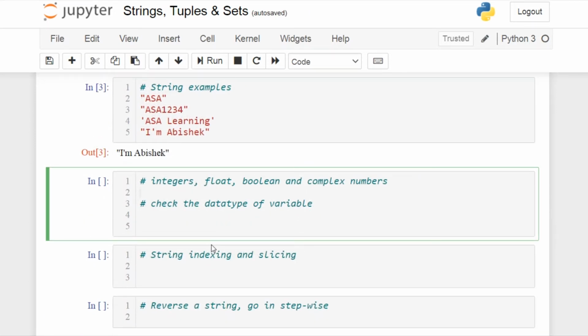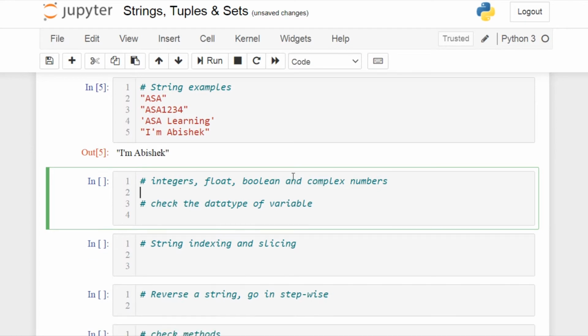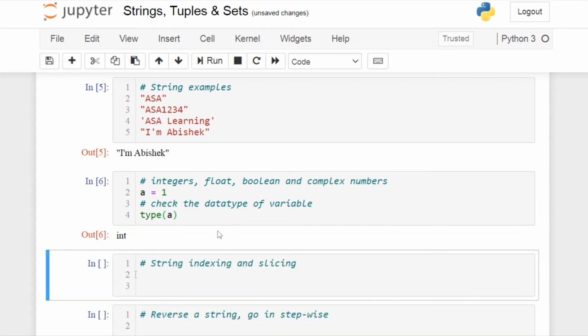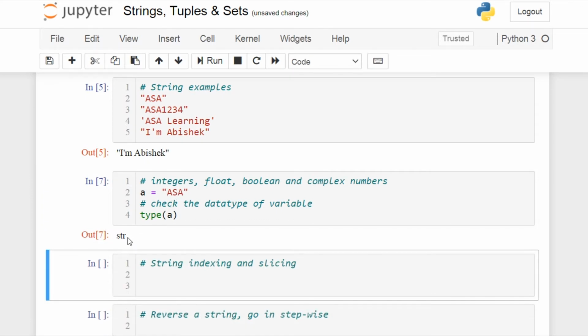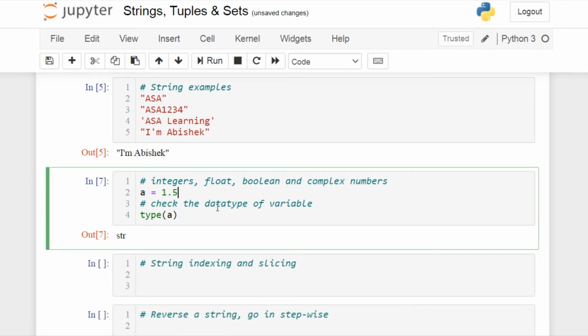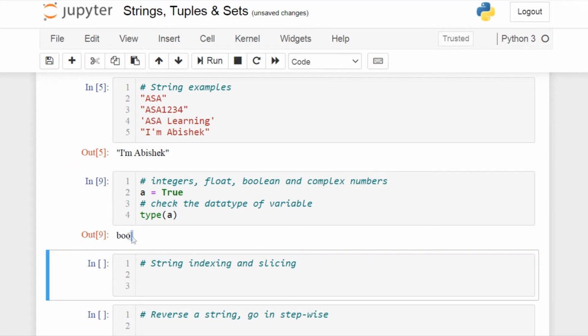In Python, we do have integers, float, boolean and complex numbers. We will see one by one, and do note that there is no variable declaration in Python. So I will give a equals 1. We can check the data type of a here, give type of a. This will return that it is an integer data type. If I mention it in double quotes, this will return that it is a string data type. If I give 1.5, it will give float data type. And for boolean, you have to give True or False, and do note that the T and F should be caps. So if I give True here, it returns that it is a boolean data type.